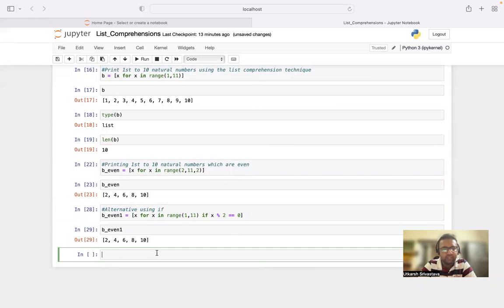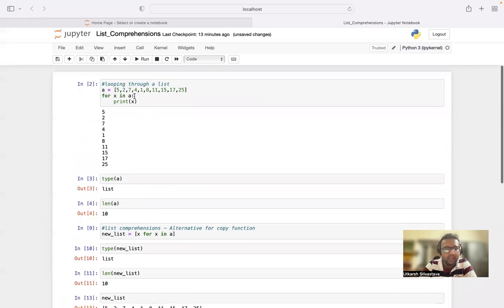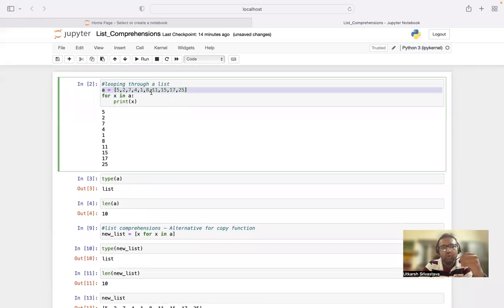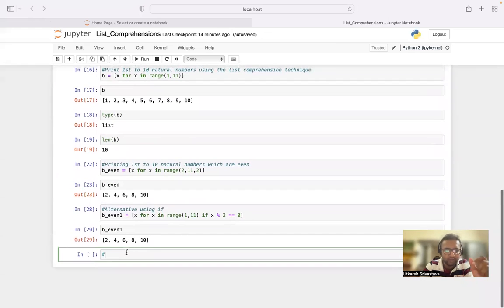All right, so let us look at more problems related to list comprehensions. Now here I used the range function, and I printed the first natural even numbers. Now how about this, this is my list, right? In the list A, I want to extract or print only the even numbers. Now, how will I do that? Let's have a look at this.